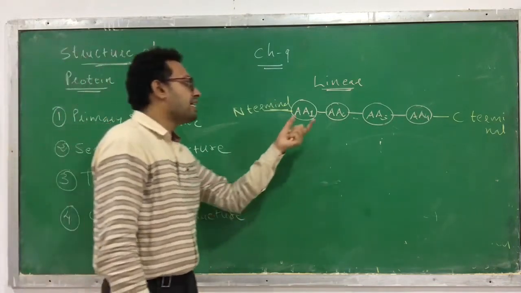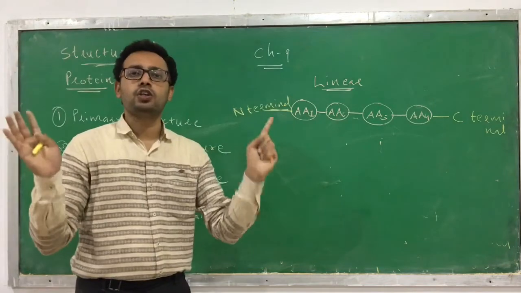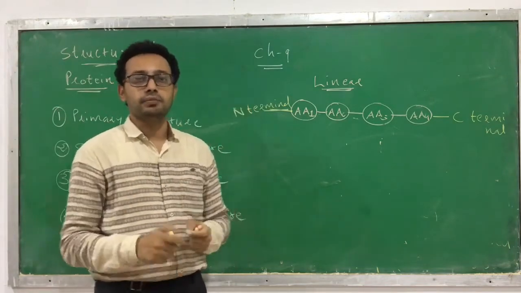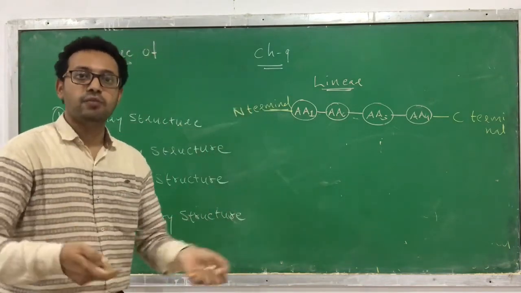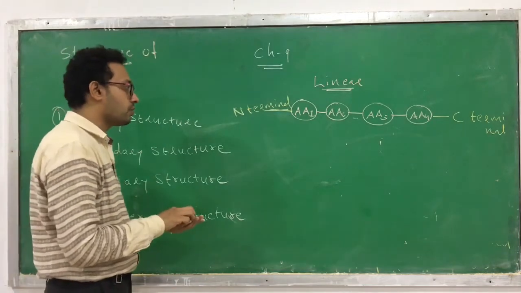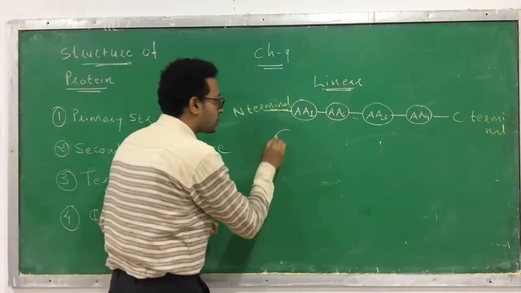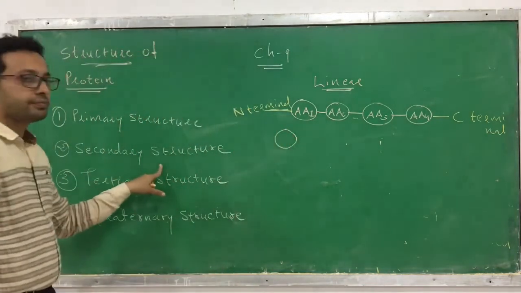But many times such a simple structure is not observed in a living organism. In living organisms a somewhat complex structure is observed, like this one. This is called the secondary structure.